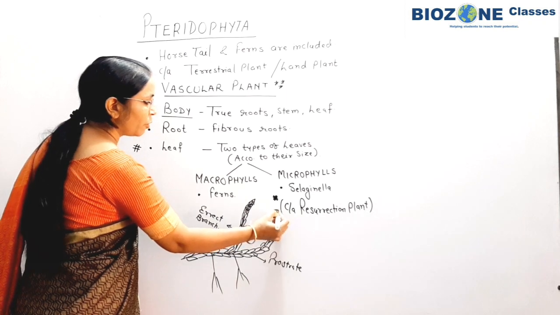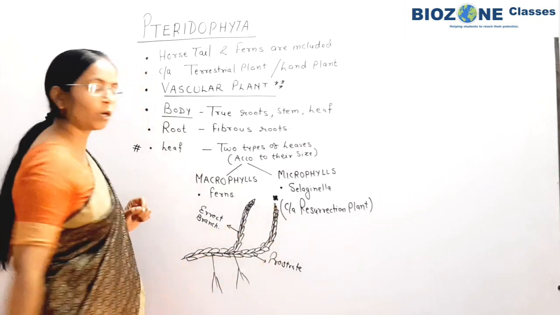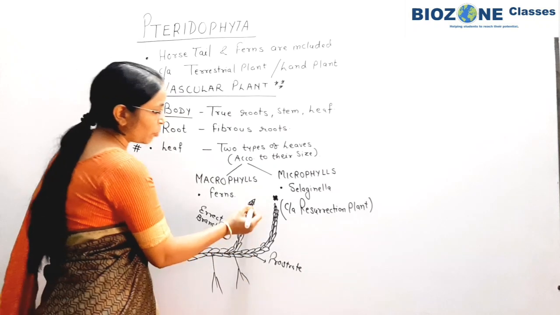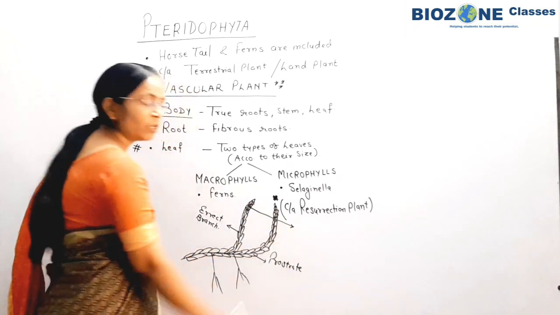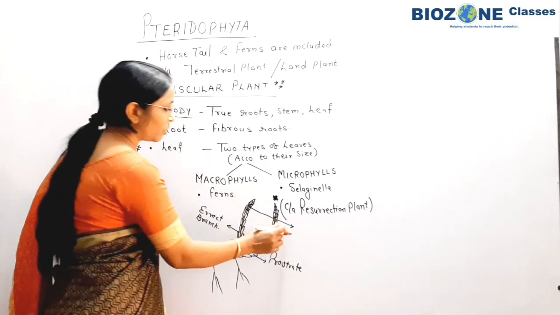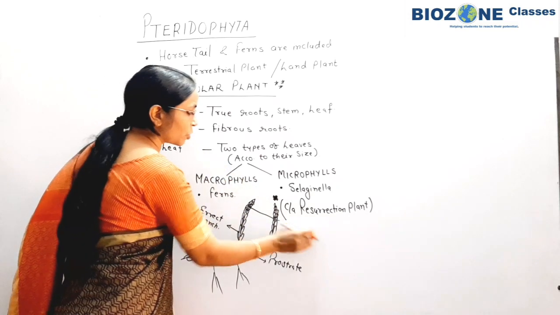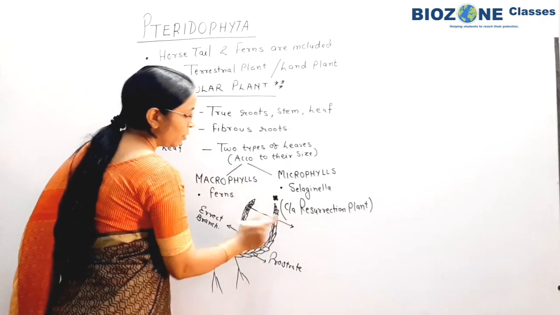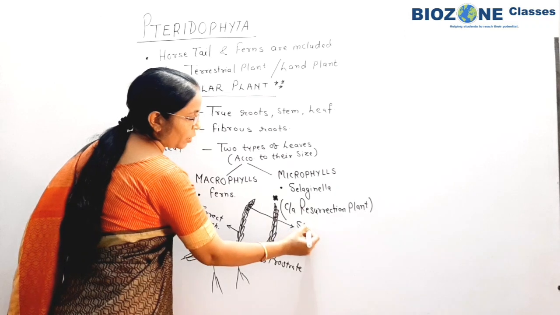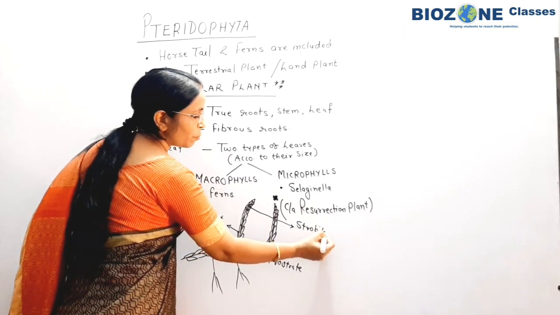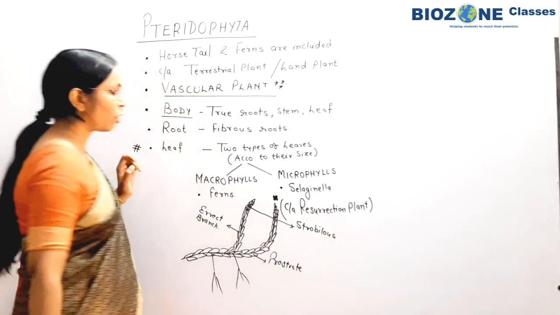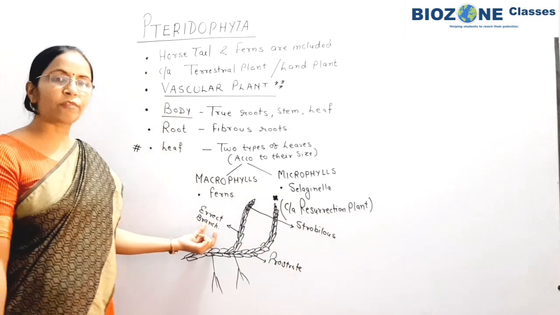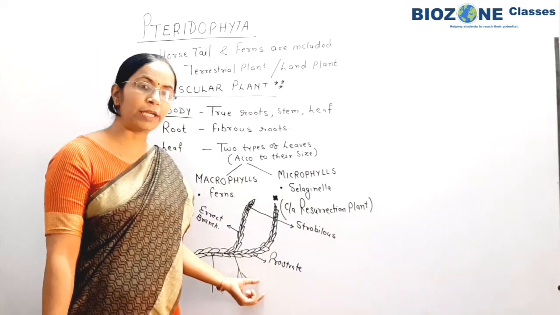So sporophyll, you remember, spore producing leaves are called sporophyll, and these sporophylls are spirally arranged, producing a compact structure, and that compact structure you remember is called strobilus or cone. So this part you remember, strobilus is always present on the tip of the erect branch in case of Selaginella.